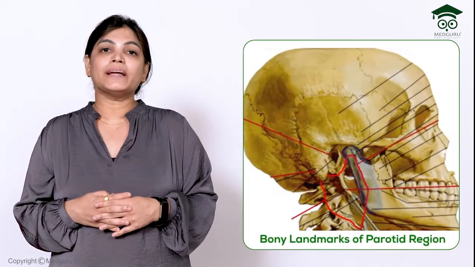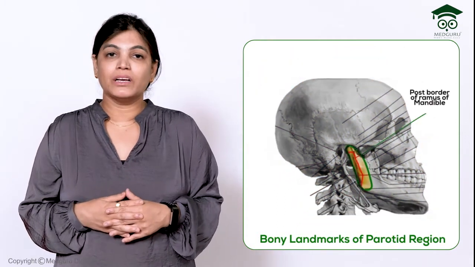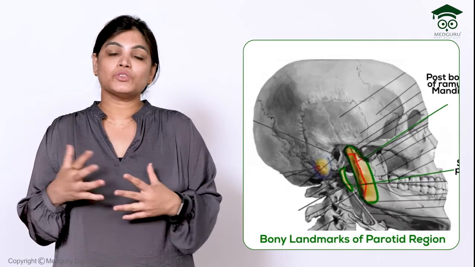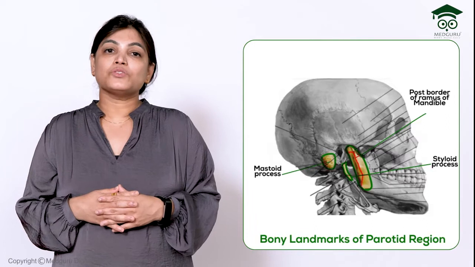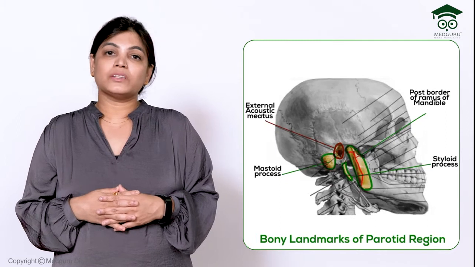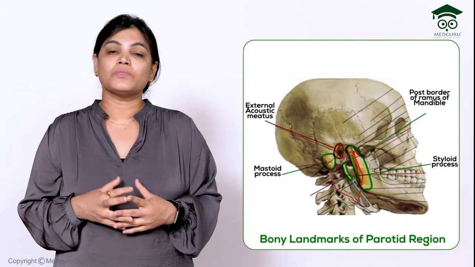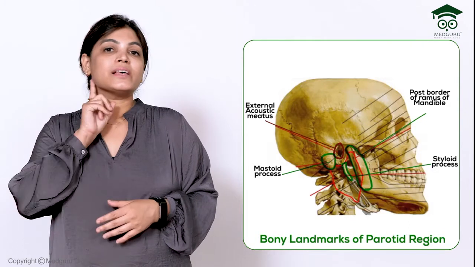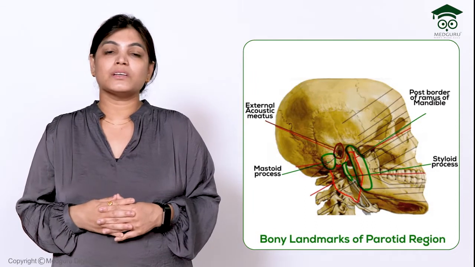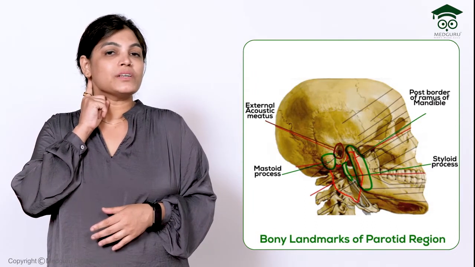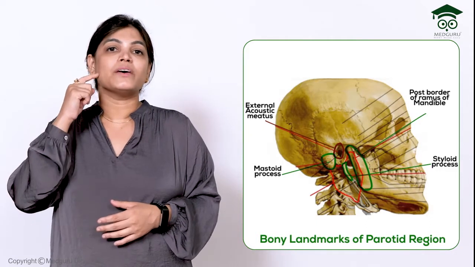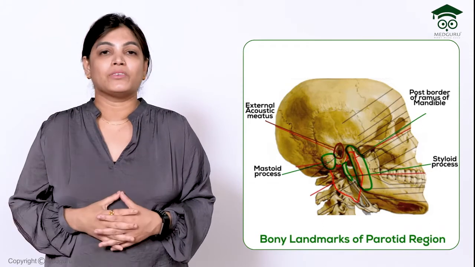The parotid bed is formed anteriorly by the ramus of the mandible, medially by the styloid process, and posteriorly by the mastoid process of the temporal bone, and superiorly there is the external acoustic meatus and the TM joint. So once more, the boundaries of the parotid bed: anteriorly the ramus of the mandible, medially the styloid process, posteriorly the mastoid process of the temporal bone, and superiorly the external acoustic meatus. So this is the area where the parotid gland is located, lying in the parotid bed.